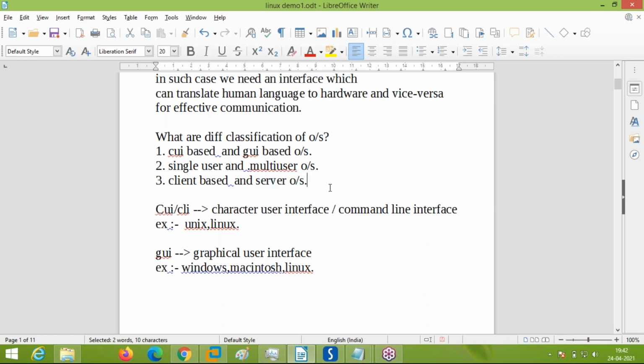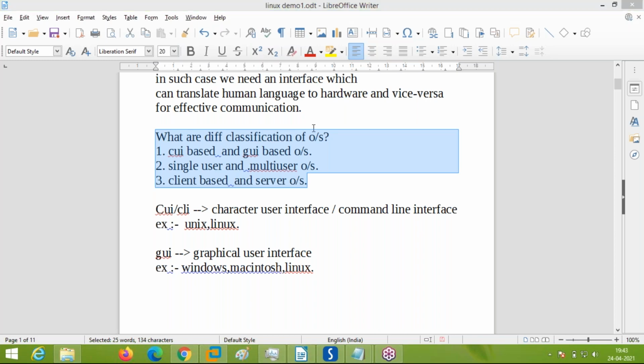These are server operating systems which help to install server applications. Bhupesh, you got to understand these things, what are the different classifications of operating system. Bhupesh, you're getting? Yes.